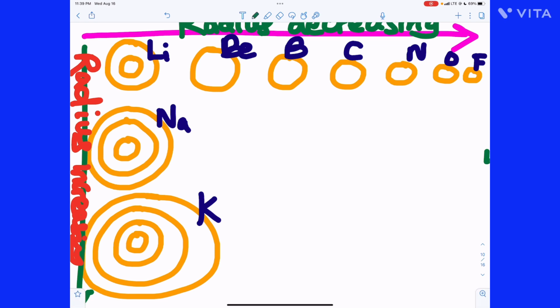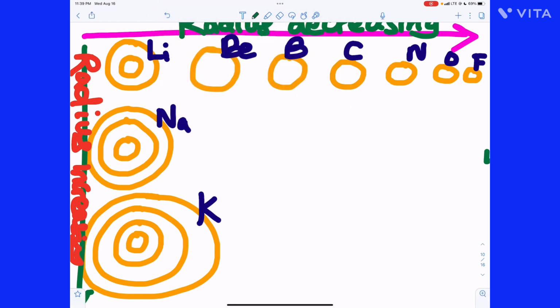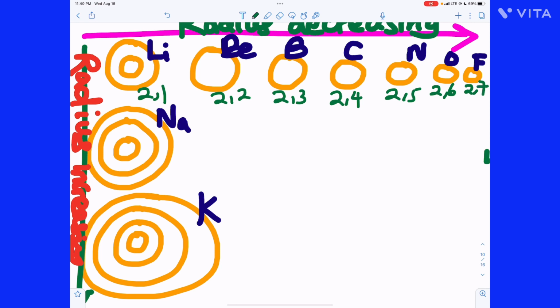The reason is very simple. Look at this. Lithium is 2, 1. Beryllium is 2, 2. Boron is 2, 3. Carbon is 2, 4. 2, 5 for nitrogen. 2, 6. Then fluorine is 2, 7. Meaning that each of them has just 2 shells in each of its atoms.